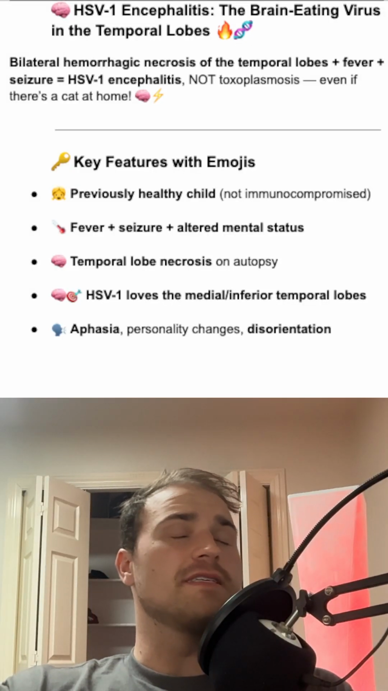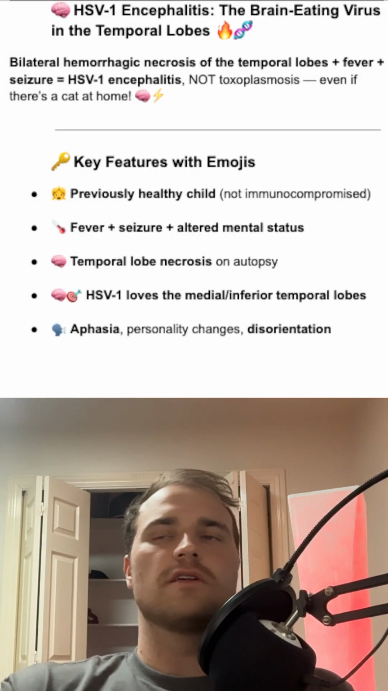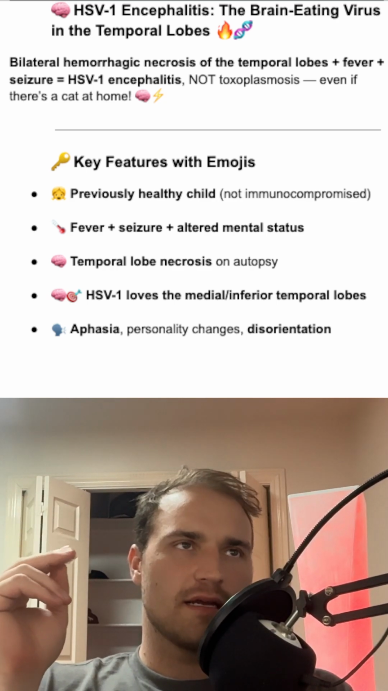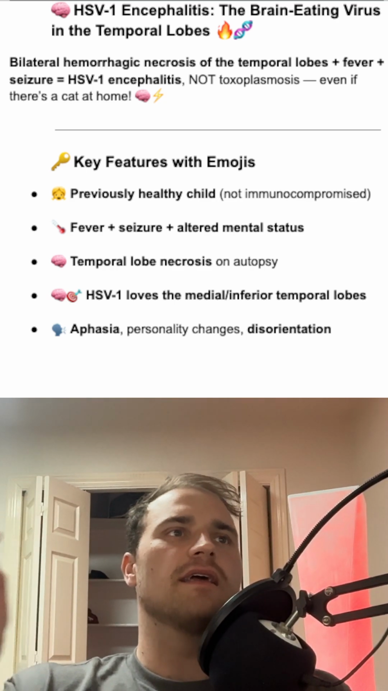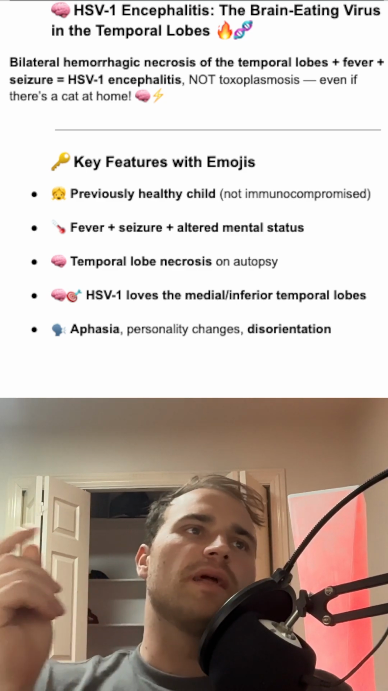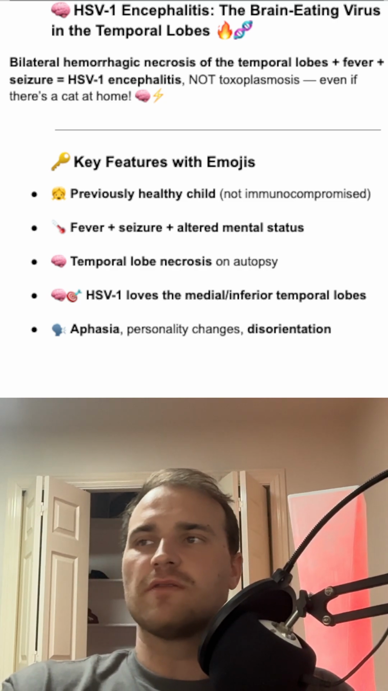Let's talk about herpes viruses. So they're enveloped, double-stranded, and linear viruses. And there's herpes simplex 1. That's going to be like your gingivostomatitis, keratoconjunctivitis, and herpes labialis, like cold sores on your lip. Herpetic whitlow on the finger, temporal lobe encephalitis, esophagitis, erythema multiforme.